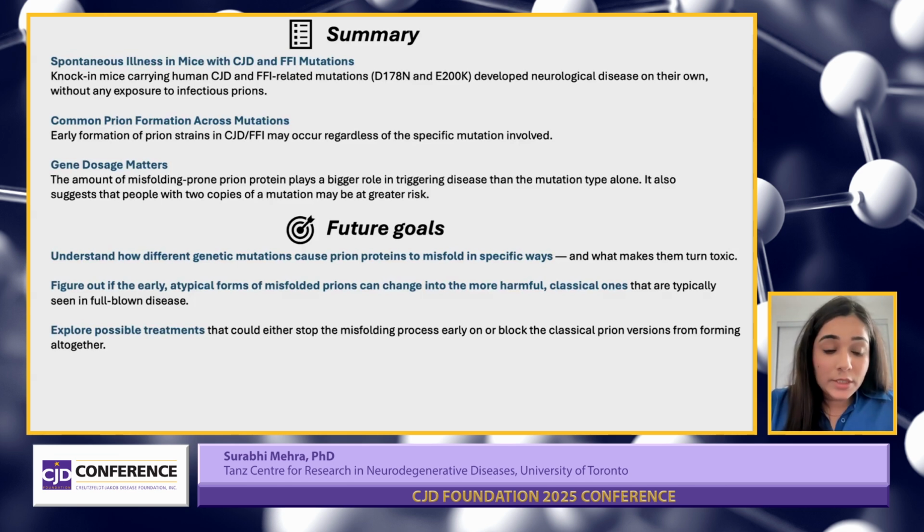And last but not least, we are trying to target those atypical forms, because if we target them, we can stop the misfolding process early on and block the conversion of the atypical into the classical prion versions from forming altogether. So we can act early.